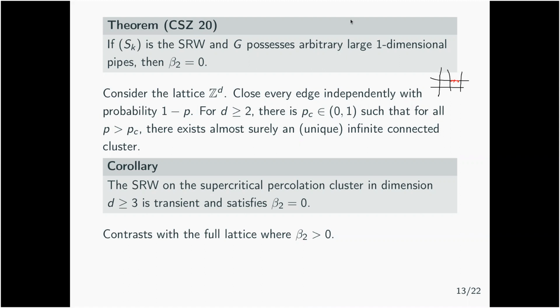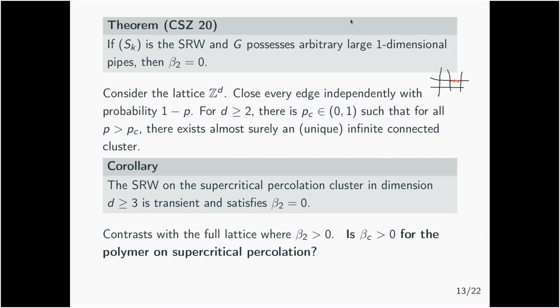And it is in contrast with the case of the lattice, where beta 2 is positive. In particular, what we don't know how to prove is whether or not there is a phase transition for the critical percolation, because the simple argument is to say that beta 2 is positive, so beta c is positive.